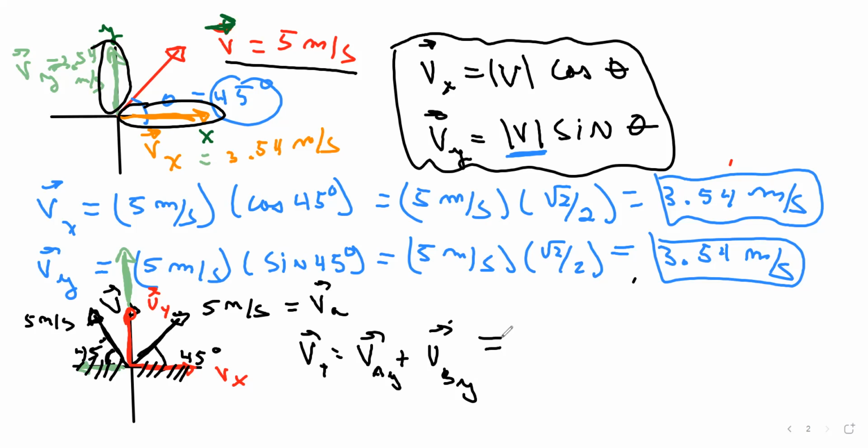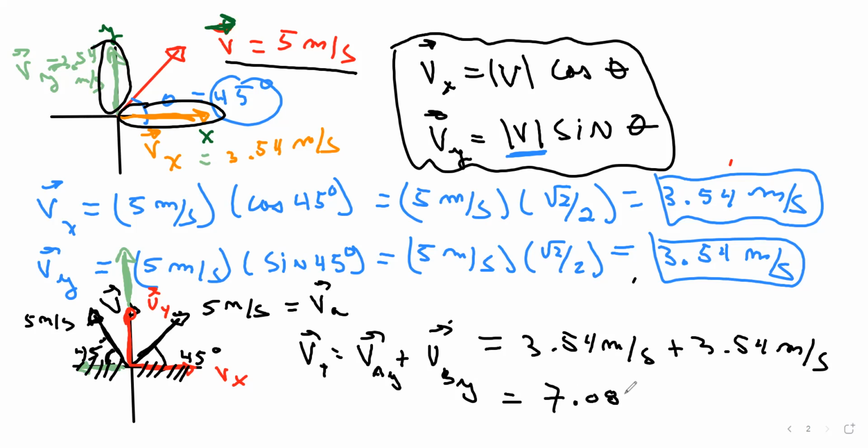And those components are going to be 3.54 meters per second plus 3.54 meters per second, which gives you 7.08 meters per second.